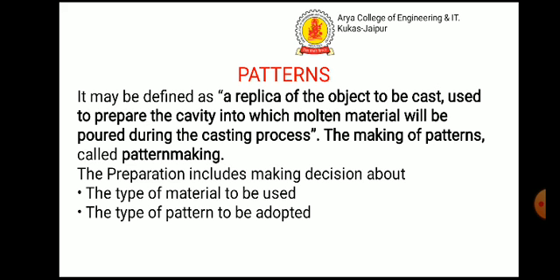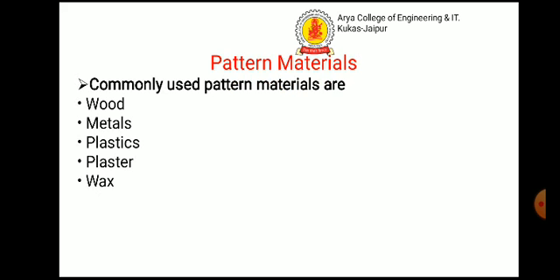Now, patterns. A pattern may be defined as a replica of the object to be cast, used to prepare the cavity into which molten material will be poured during the casting process. The making of patterns is called pattern making. The preparation includes making decisions about the type of material to be used and the type of pattern to be adopted.